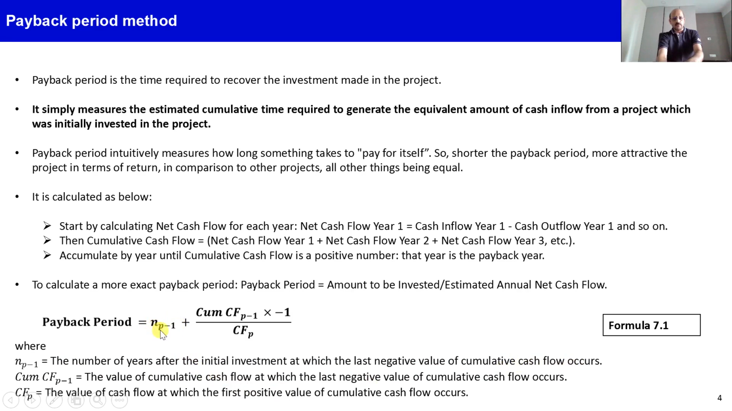So that is the number of years, plus we then take the cumulative cash flow for the period P minus 1, which is the value of cumulative cash flow at which the last negative value of the cumulative cash flow occurs, and that is multiplied by -1. So this is the negative value. If you multiply by -1, it becomes positive, and that is divided by the CFP. CFP is basically the value of cash flow at which the first positive value of cumulative cash flow occurs.